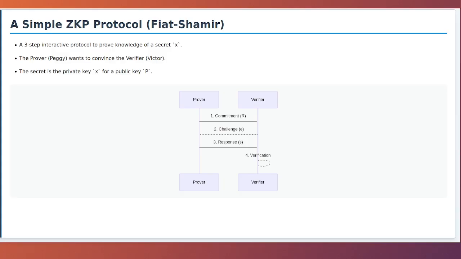The diagram on the slide outlines the three-step interaction. It begins with Peggy making a commitment. Then, Victor issues a random challenge. Finally, Peggy provides a response that depends on her secret, her commitment, and Victor's challenge. This three-step process of commit, challenge, respond is a fundamental pattern in many ZKP protocols. Through this interaction, Peggy can convince Victor that she must know x, because, as we'll see, crafting a correct response without knowing x is impossible.